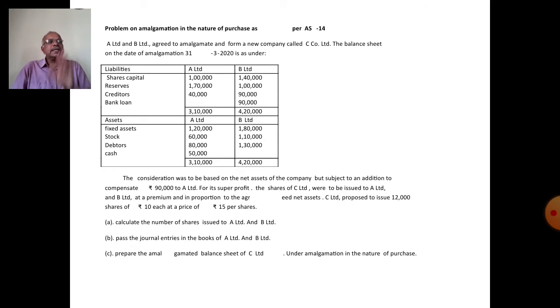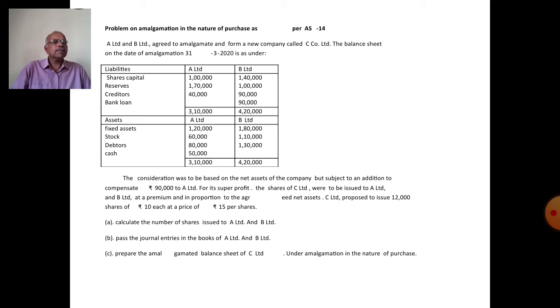The shares of C Limited were to be issued to A Limited and B Limited at a premium in proportion to the agreed net assets.